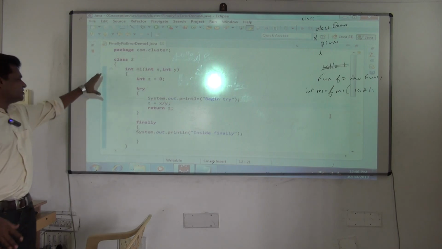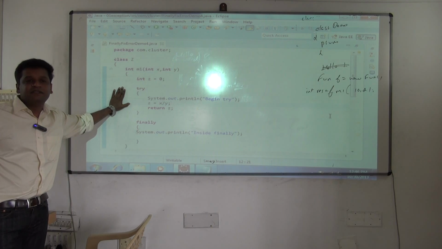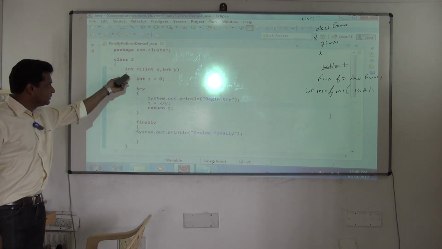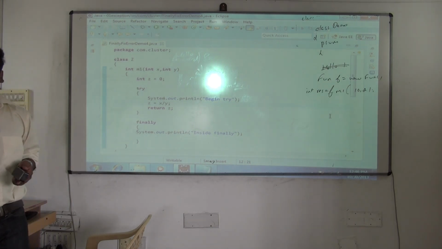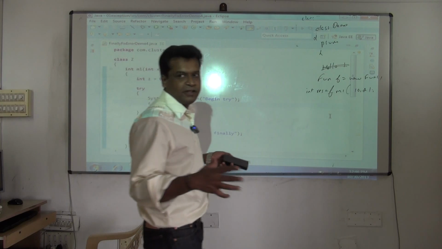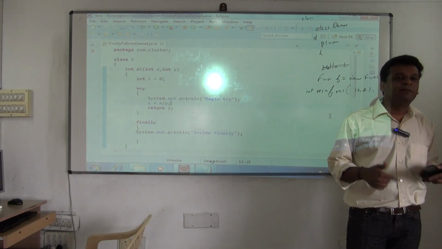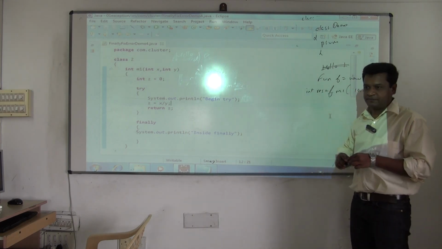See, generally when you write methods, it will be so neat and clean. You will never catch the exception inside the same method. So what do you do while coding? Int m1, correct? You will not catch it. Why will you not catch it? Catching it is not a big issue. If an exception occurs in your method, catching it is very easy. Fixing the error will be a big issue. Yes or no? See, the user has given you some two values.